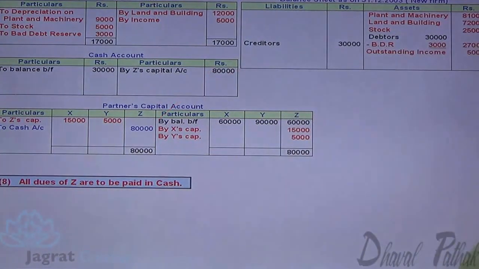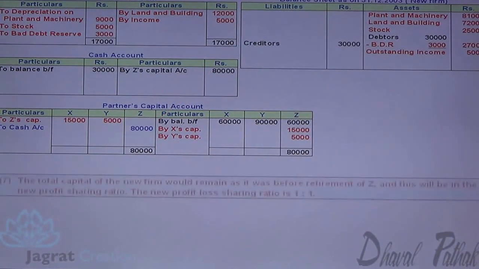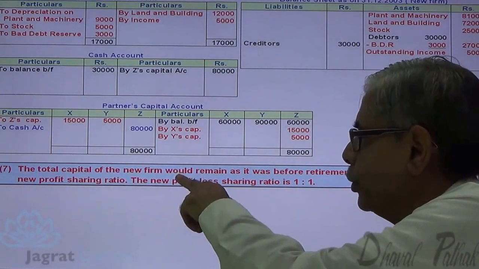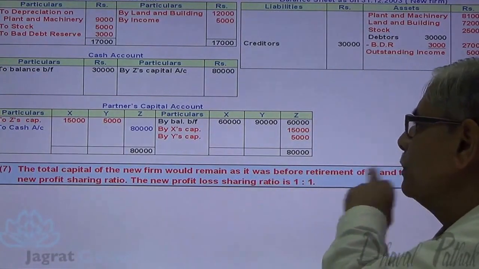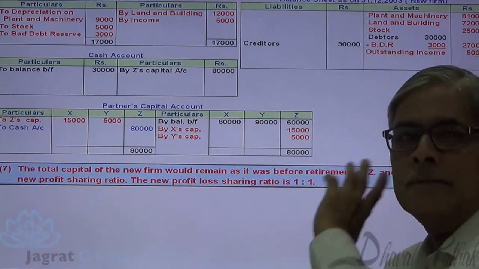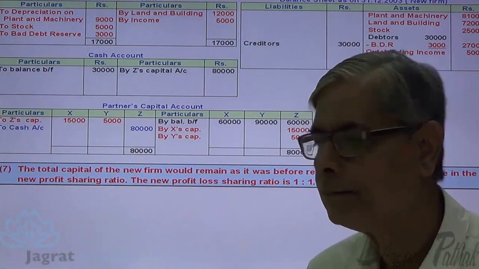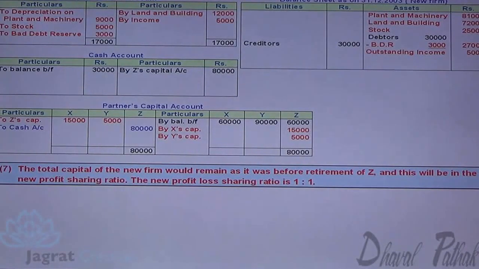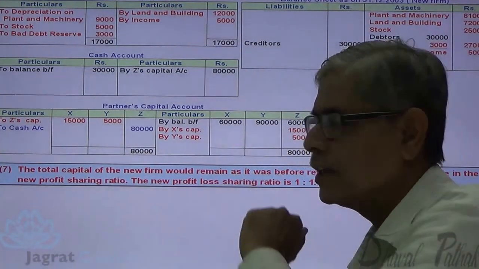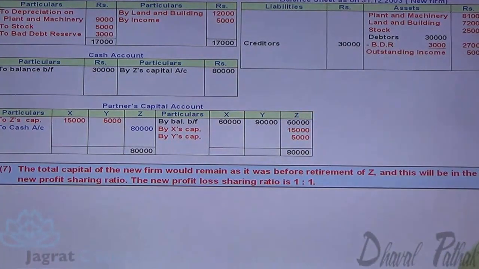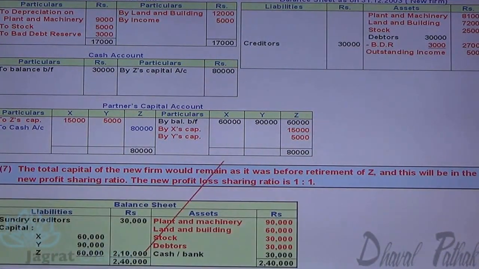Now observe. The total capital of the new firm would remain as it was before. How much was it before? 2,10,000. That 2,10,000 is the capital to be maintained. And this will be in the new profit sharing ratio, and the new profit sharing ratio is 1:1.